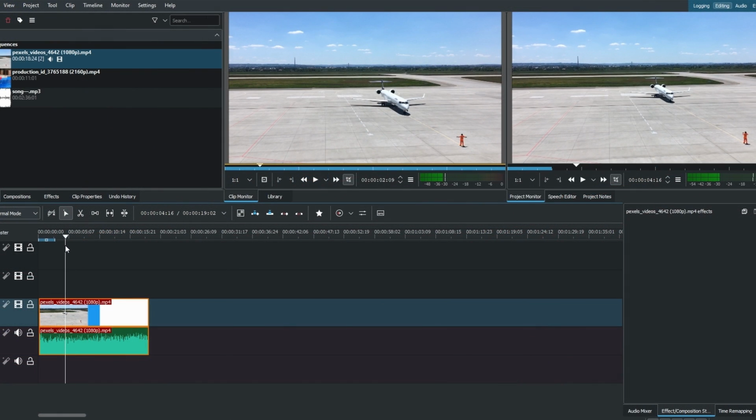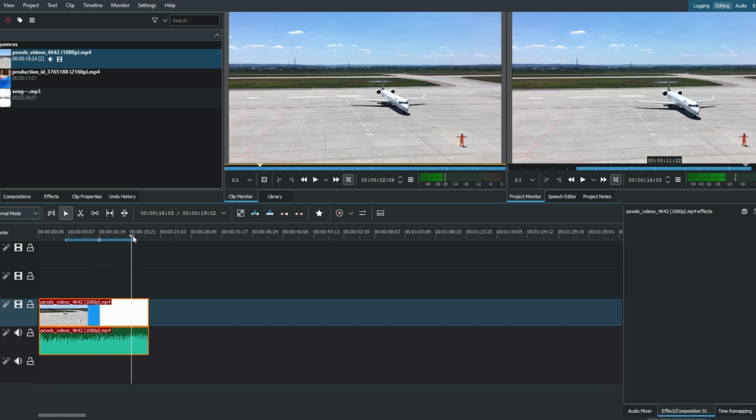In the Kdenlive interface, locate the Selection tool. Use the Selection tool to drag and select the specific part of the video you want to export. Ensure both the beginning and end of your desired segment are selected.